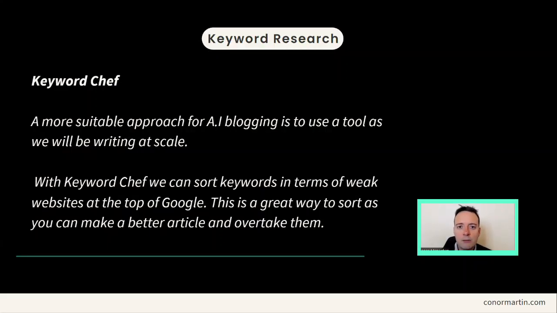Another way to do keyword research is to use a tool. My favorite tool at the moment is called Keyword Chef. The best thing about Keyword Chef is that it gives you a full list of topics that you can write about related to your niche, and it gives you them in the order of competition. So it gives you the weakest competition at the top, and that is a great place to start with your blogging.